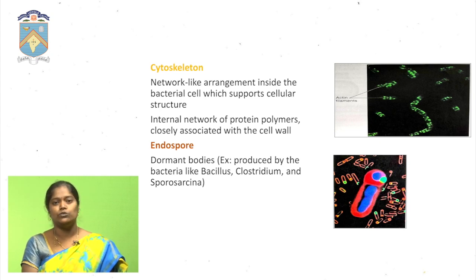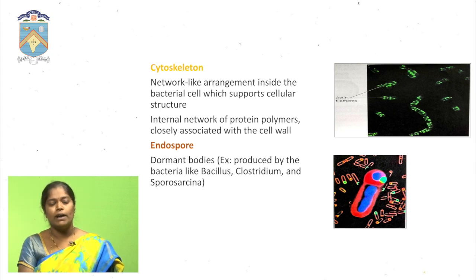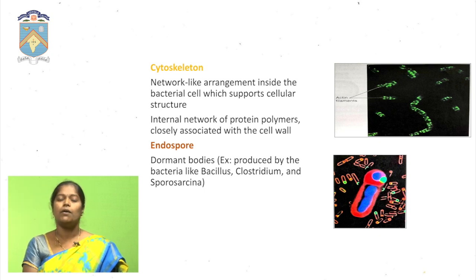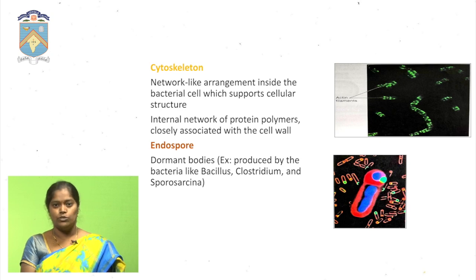Next, coming to endospore. Endospores are dormant bodies. These are produced by Bacillus, Clostridium and similar organisms. Most of the pathogenic bacteria produce endospores. When extreme environmental conditions are present, the bacterial cells undergo endospore formation. This process is called sporulation. This is all about the ultrastructure of the bacterial prokaryotic cells.